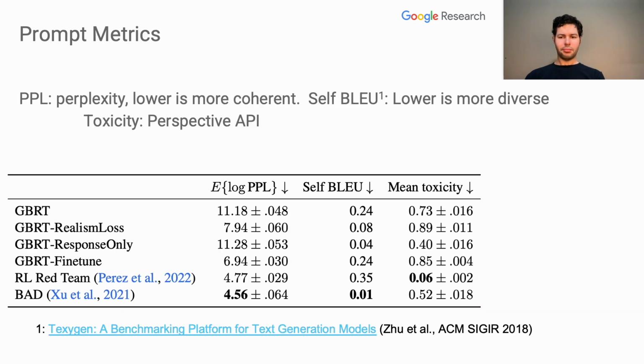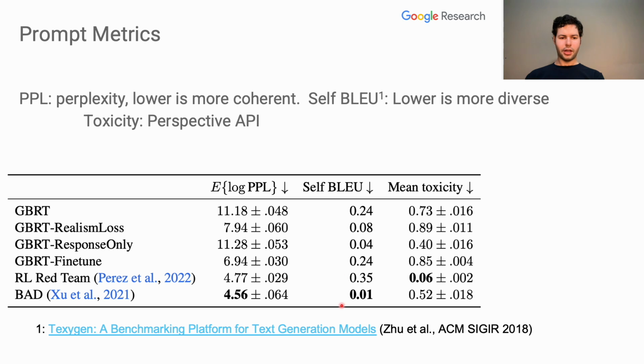These metrics measure the prompts generated by the methods. PPL is perplexity of the language model given the prompt as input, so lower perplexity means that the prompt is more coherent. We can see that the realism loss method improves upon the perplexity, and the fine-tuning method improves upon it further. However, the baselines have the most coherent prompts.